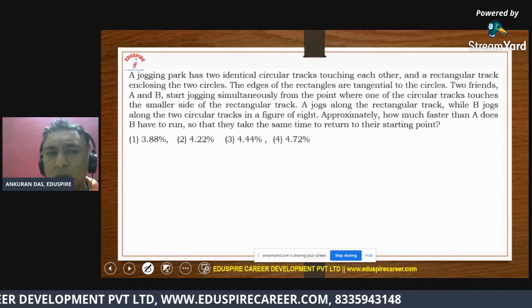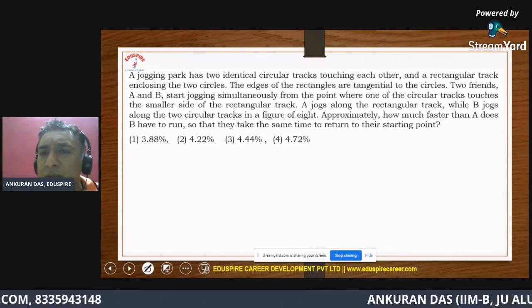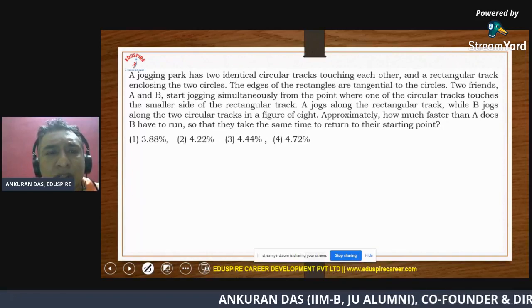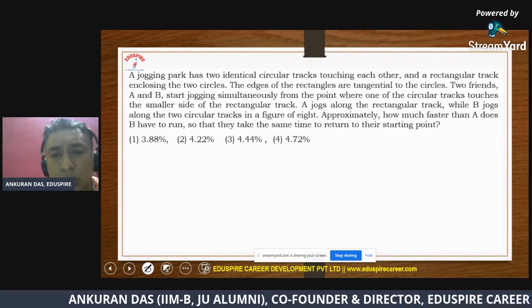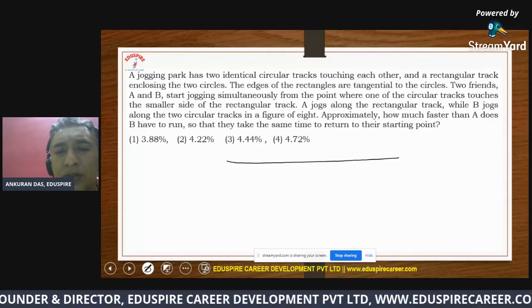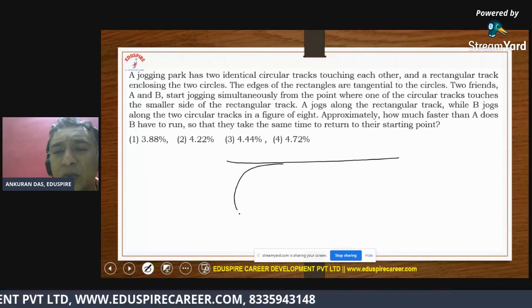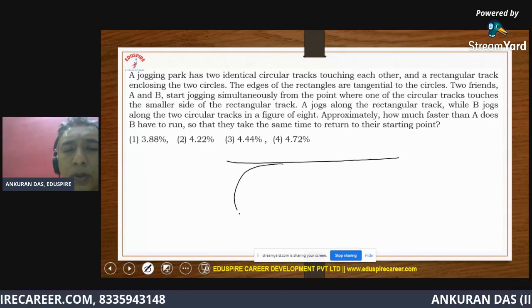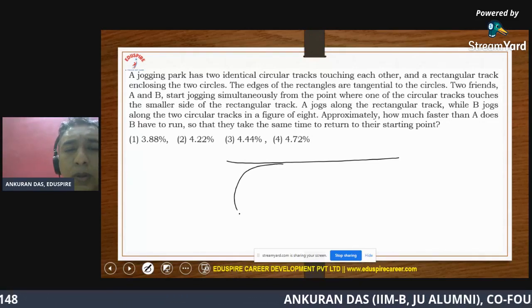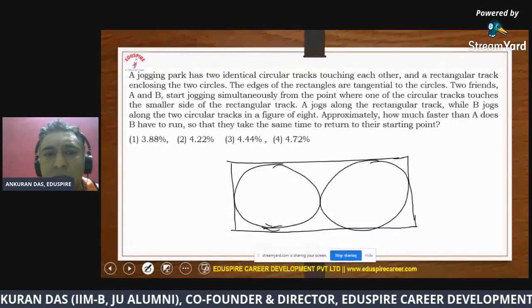So if you read the question, they have said a jogging park has two identical circular tracks touching each other, and a rectangular track enclosing the two circles. So if I want to draw a diagram representing the way this park looks like, it will be somewhat like this. Circles are touching the sides from inside of the rectangular track.